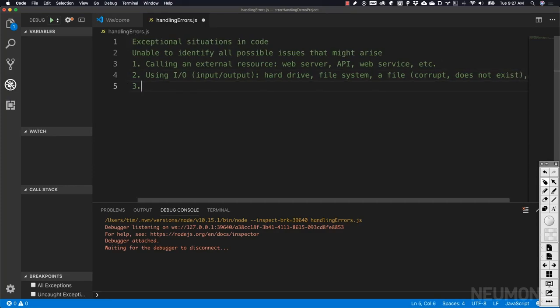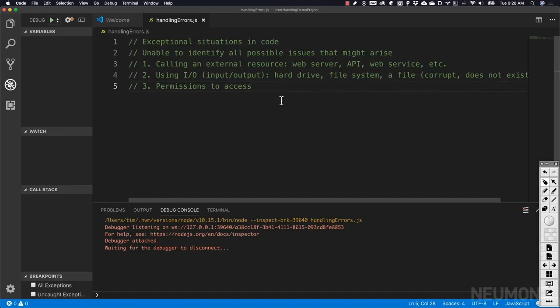The other thing too is permissions. Perhaps we do not have sufficient permissions to access things. That would be the file system, files, specific files, or different locations within the file system, or on a web server, API, or web service. Maybe we're calling a service that we don't have permissions to with our account. The service exists, but we just don't have the right to access it. So these are all some of the situations that we could run into.